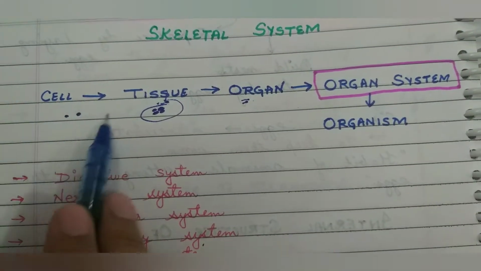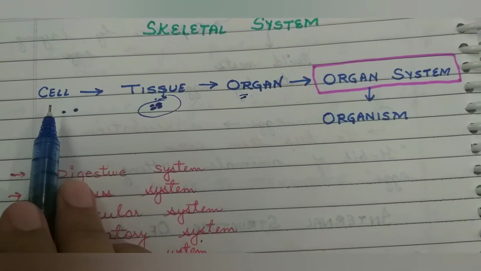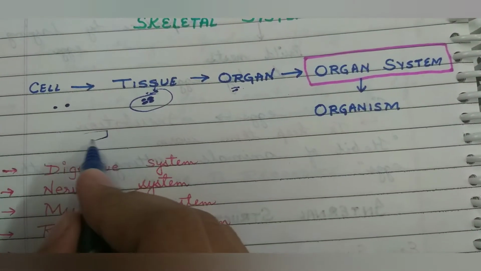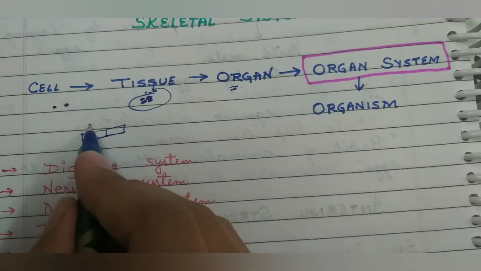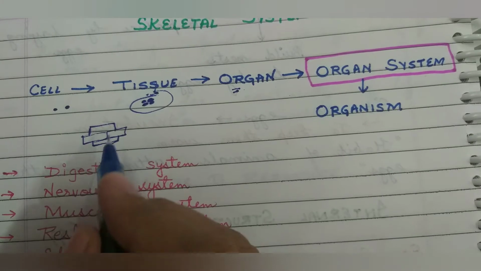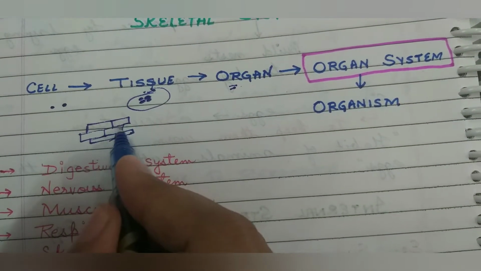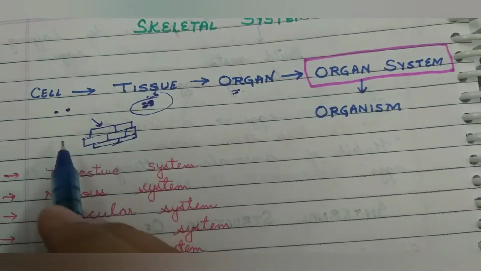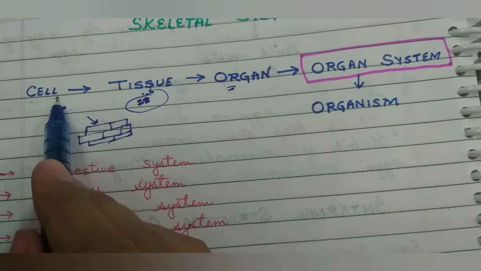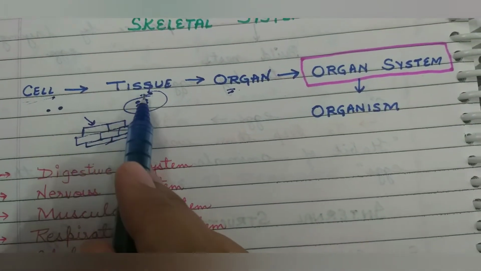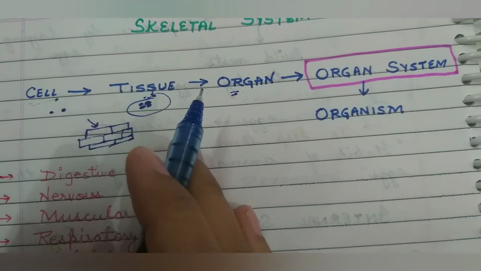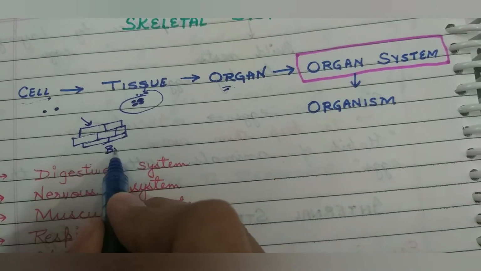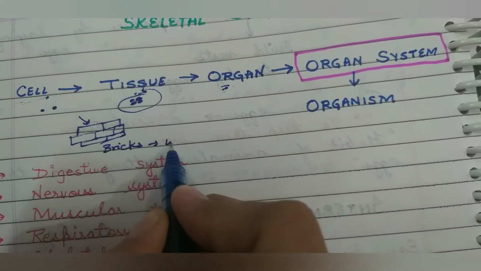Our body is made up of many small cells, and these cells are the building blocks of our body. Like a wall is made up of many small bricks, and these bricks are the building blocks of the building. Same way our body is made up of many small cells. Similar cells join together to form tissues, like bricks join together to form a wall.